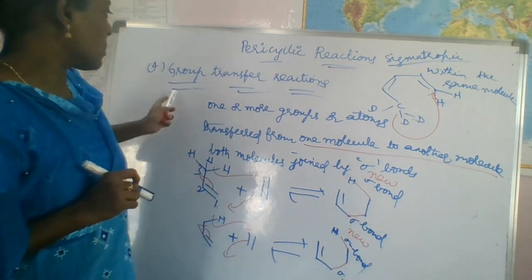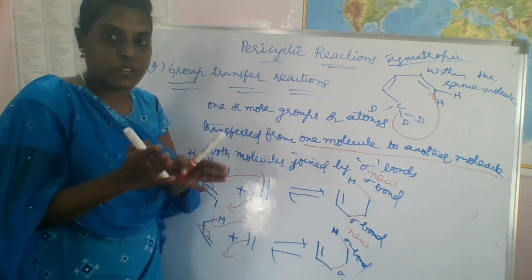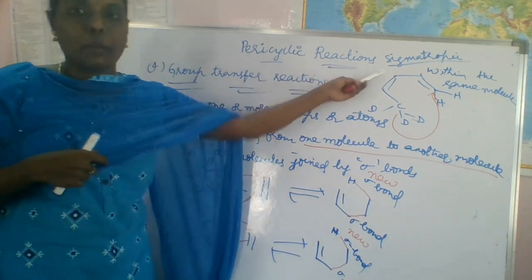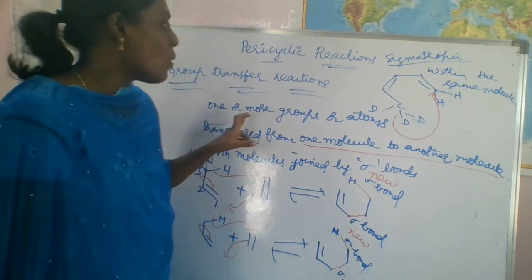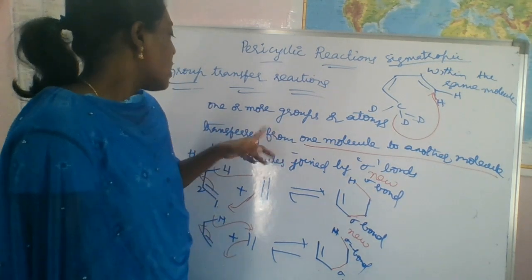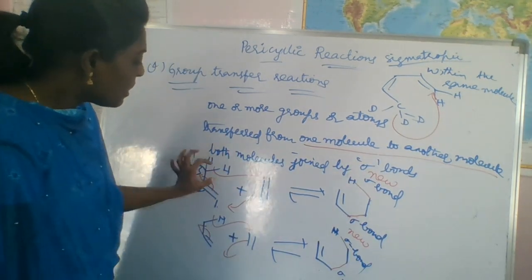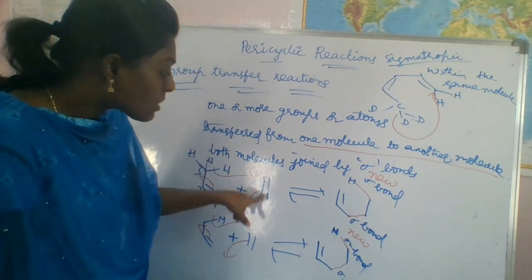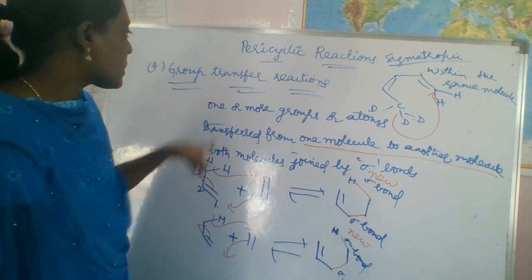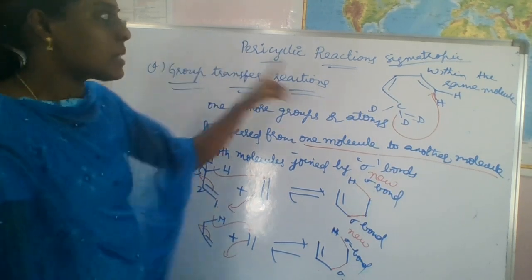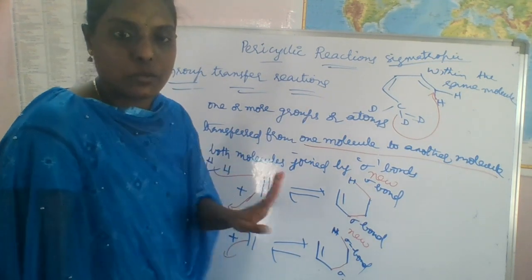And what about group transfer reactions? Here we are using two molecules. So that is the major difference between sigmatropic and group transfer reactions, right? Here we are transferring this hydrogen to another molecule, the second molecule, right? So this is called a group transfer reaction. This is different from sigmatropic rearrangement. So these are not the same reactions, don't get confused, right?